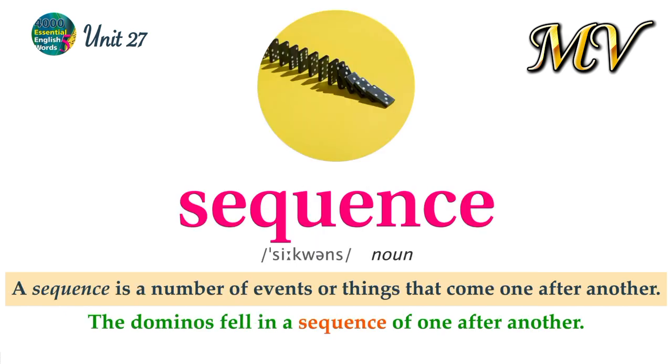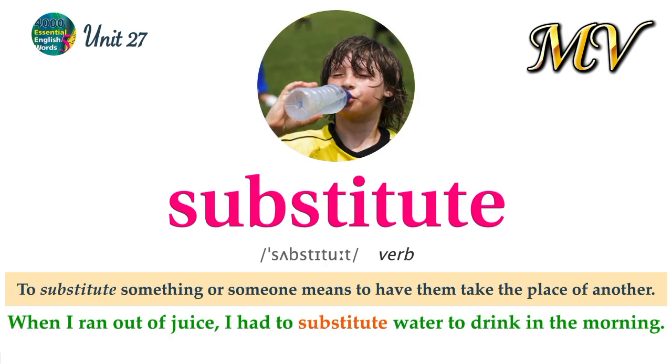Sequence. A sequence is a number of events or things that come one after another. The dominoes fell in a sequence of one after another. Substitute. To substitute something or someone means to have them take the place of another. When I ran out of juice, I had to substitute water to drink in the morning.